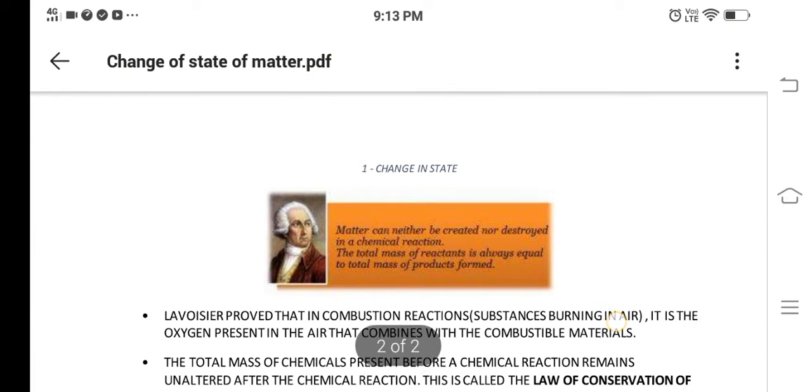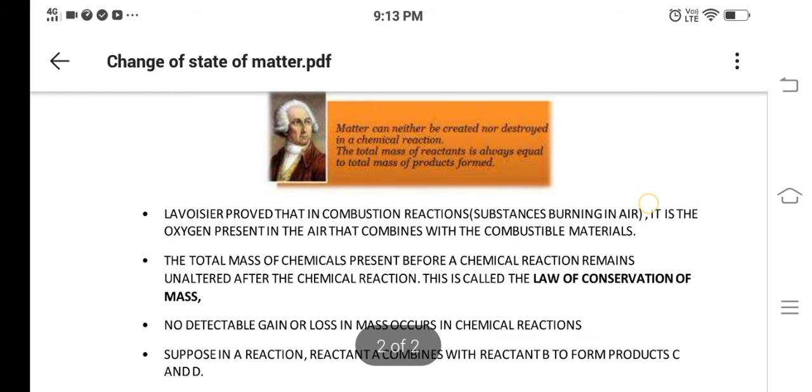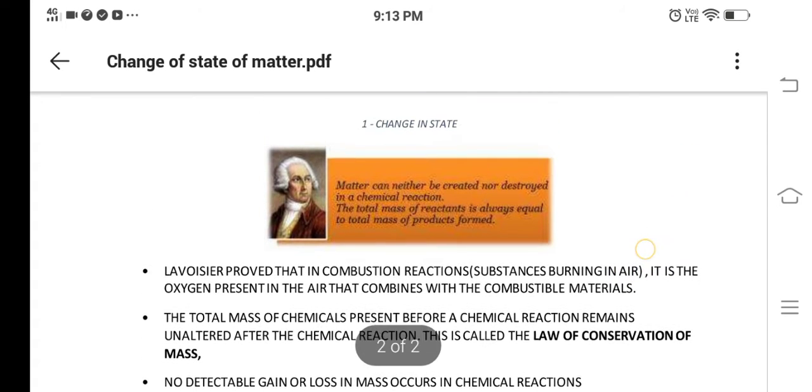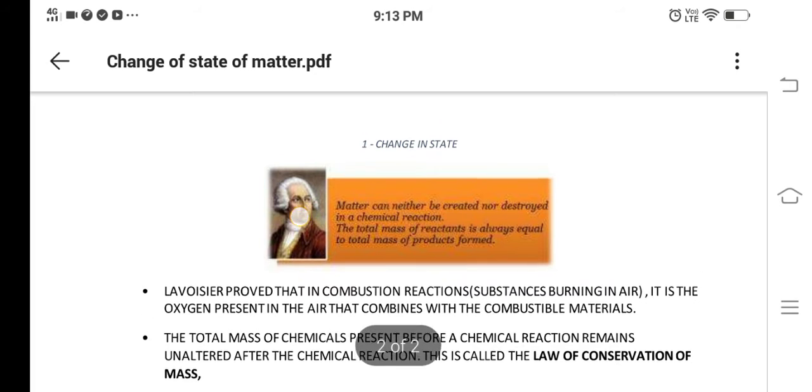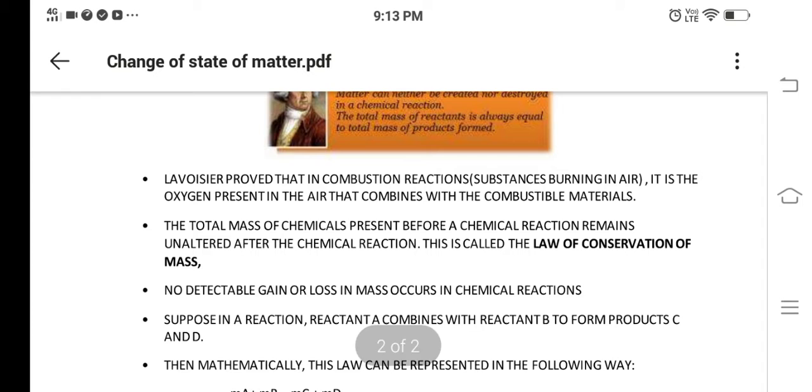Next, let's see the law of conservation of mass. Here is Lavoisier, the picture I showed. Lavoisier proved that in combustion, meaning the process of burning, a combustion reaction is substances burning in air. For example, hydrogen burns in air. It is the oxygen present in the air that combines with the combustible material. So oxygen helps them to burn.